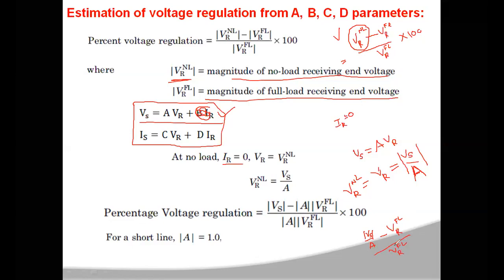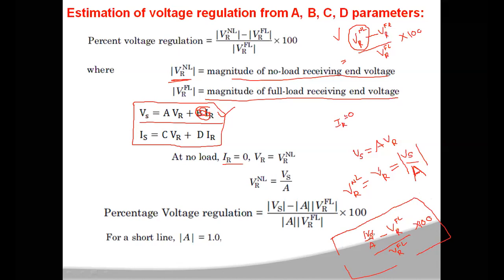Now this is the voltage regulation of your transmission line for any case, if it is short or medium, so again end condenser method or pi network method or T network method. The voltage regulation in terms of ABCD parameters will be calculated by using this equation only.